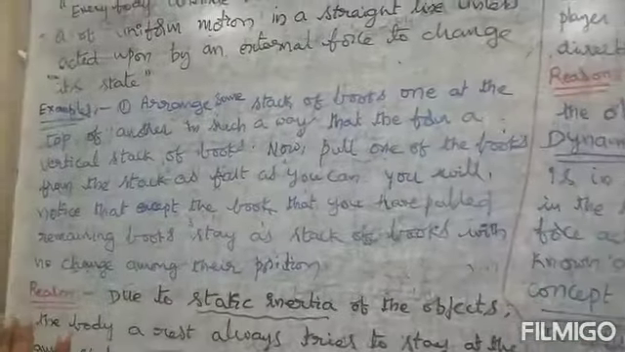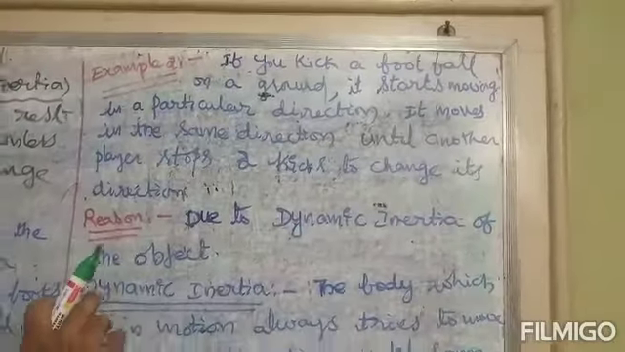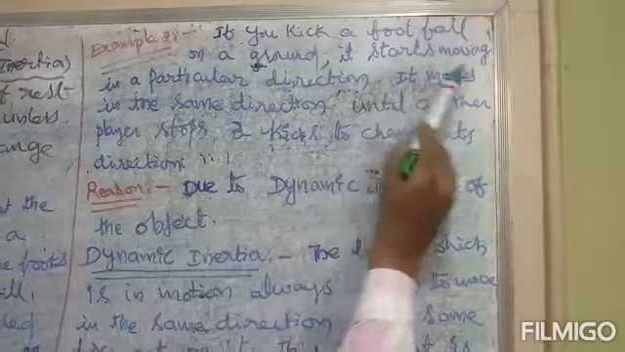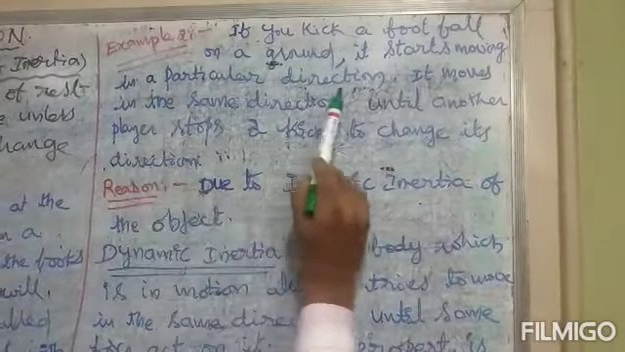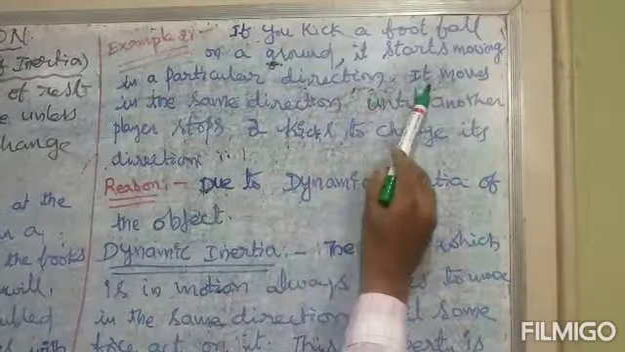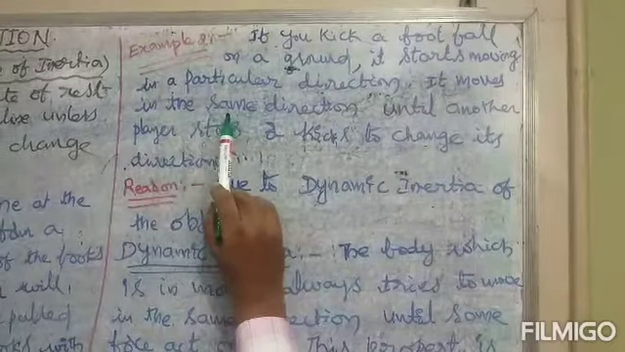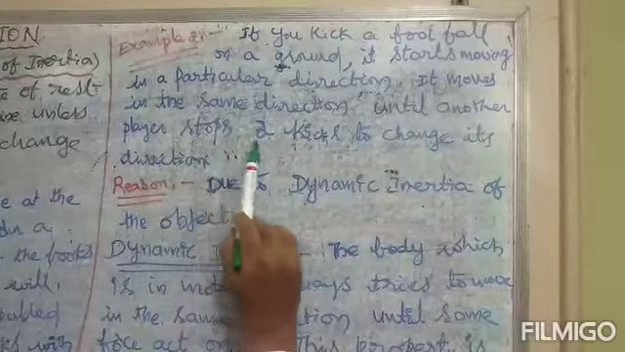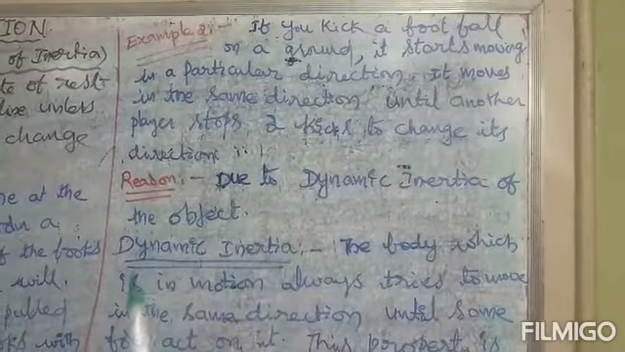This is the explanation of example 1. Now let us see example 2. If you kick a football on a ground, it starts moving in a particular direction. It keeps moving in the same direction until another player stops it or kicks it to change its direction.